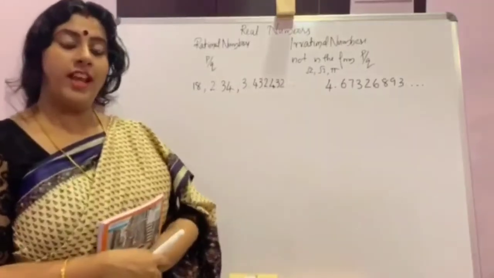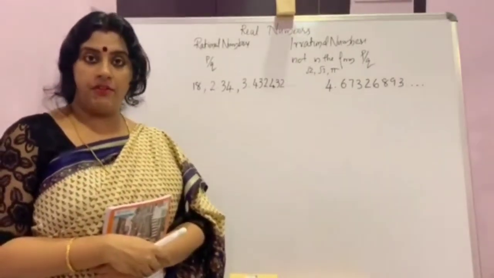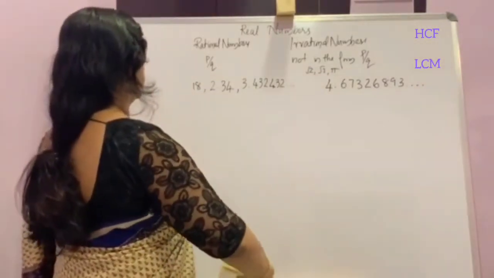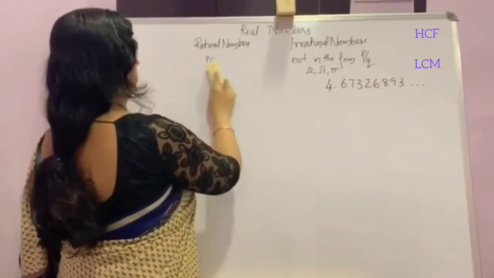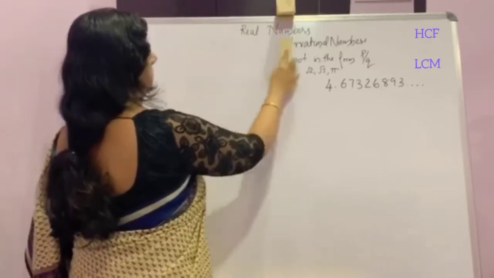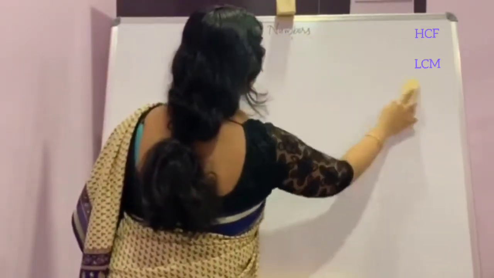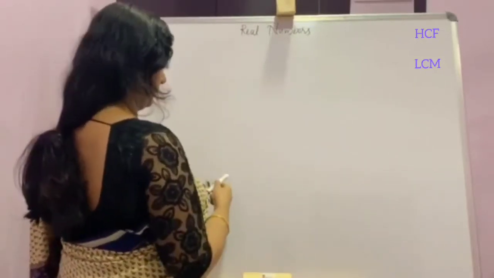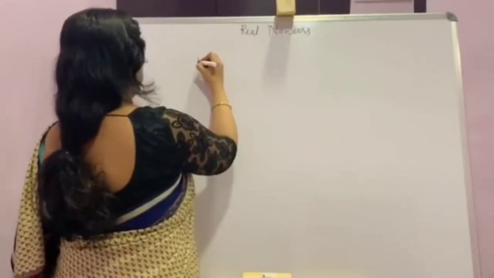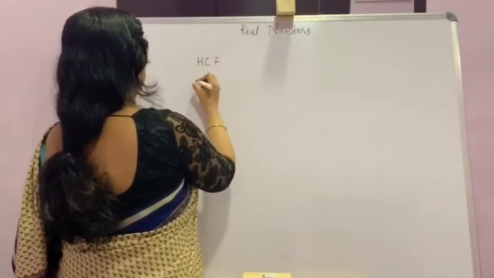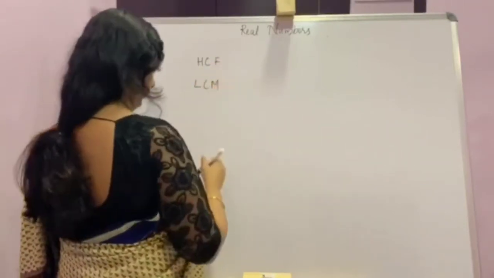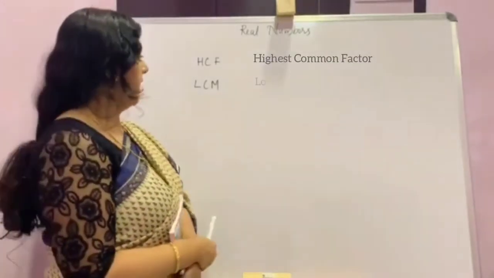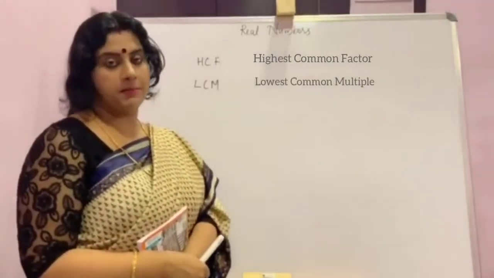Now we can check what HCF and LCM are. HCF means highest common factor and LCM is lowest common multiple.